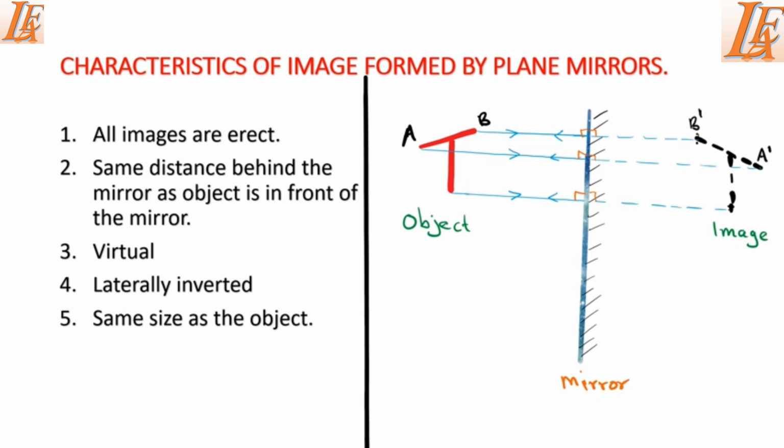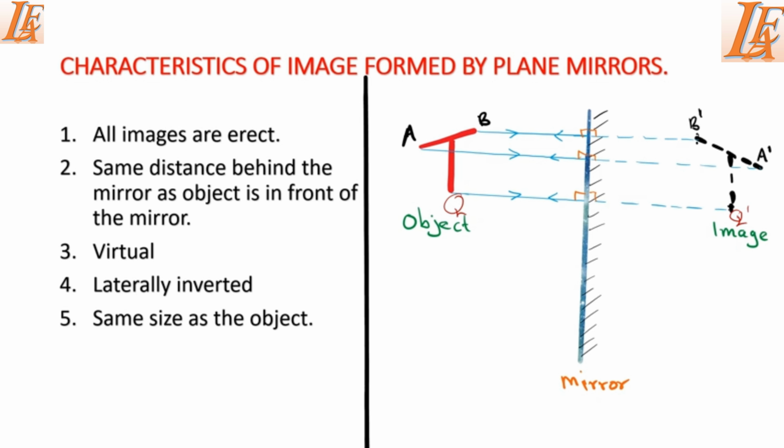So now let's look at the characteristics of the images formed by plane mirrors. This is a very important concept which is going to wind up the plane mirror part. As we move to curved surfaces, we are also required to state the properties of the images formed by mirrors. So in this case, we're going to use this letter T drawn on the screen. We have Q there and Q prime.